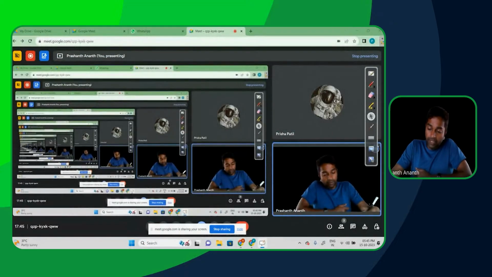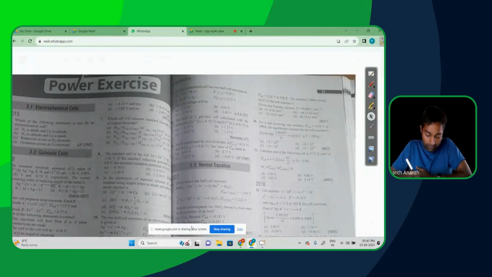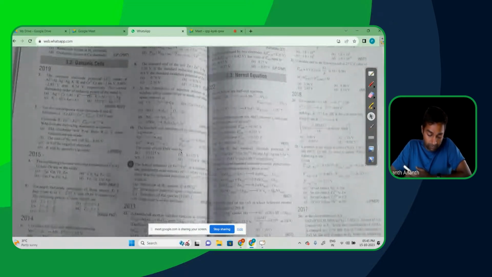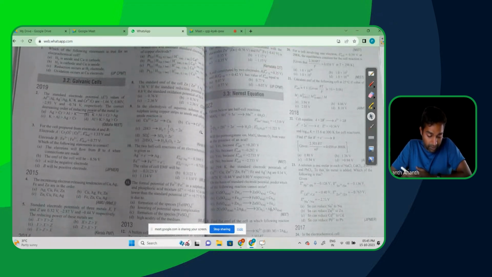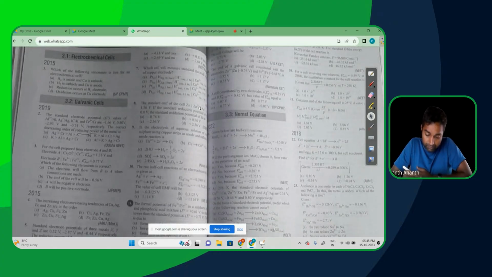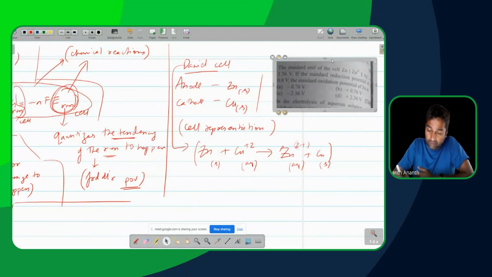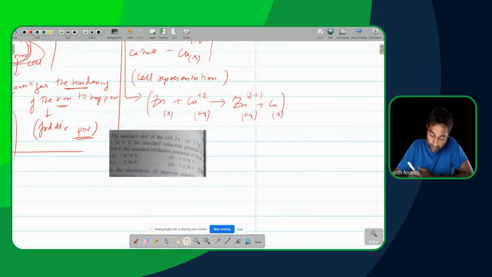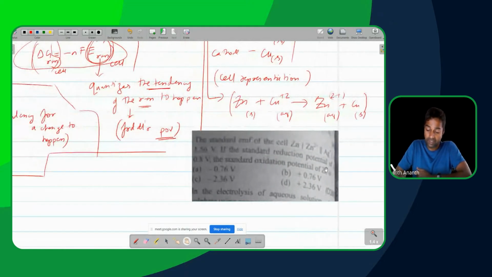Are you familiar with cell representation? Yes, yes. So let's have a look at some of the questions over here. It looks like they are not using cell representation much. It is there. Yeah. So let's take this, and let's talk about this a little bit. So in this here, as you can see better, they are using a proper representation for a cell.